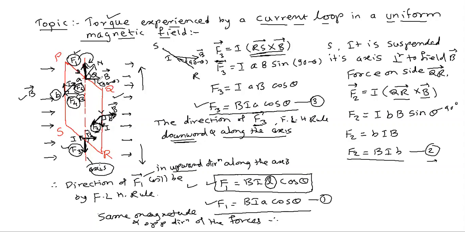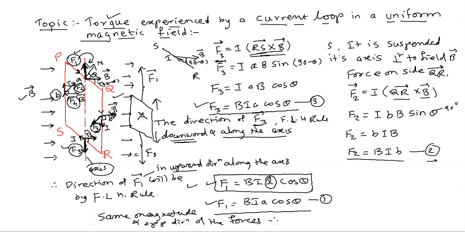Understood? Because this force is F1 and this force is F3. Both are equal forces and the directions are opposite. Therefore, practically, if you hold this rectangular coil PQRS in your hand and pull these two sides with the same forces, then this coil will not move in either direction, upward or downward. So one thing is clear: it will not move in the upward or downward direction, since the forces on the two arms PQ and SR are equal and opposite.